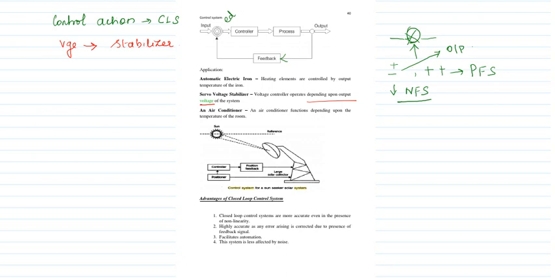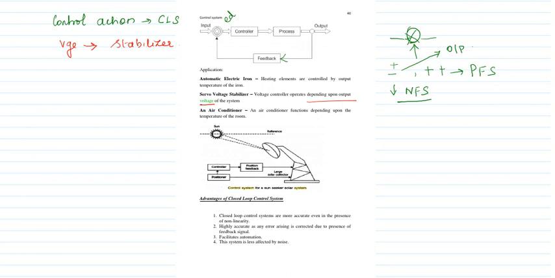Then air conditioner, its function depends on temperature. So you can just look at the diagram. You have a controller, positioner, feedback. I am just going to control according to the sun, the solar operation, that is what the diagram shows, and here it is a sun seeker solar system. So based on the heating, that is your temperature range, this is going to operate. So based on that, the positioner output is given to the controller, then your feedback, then this forms a closed loop control system.